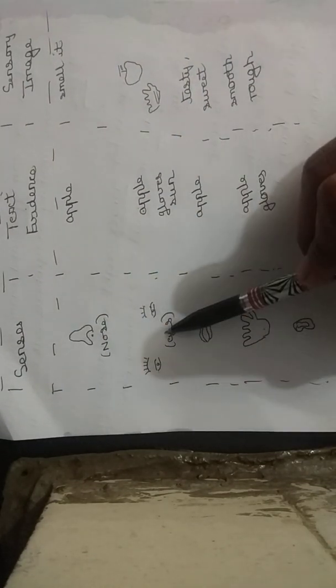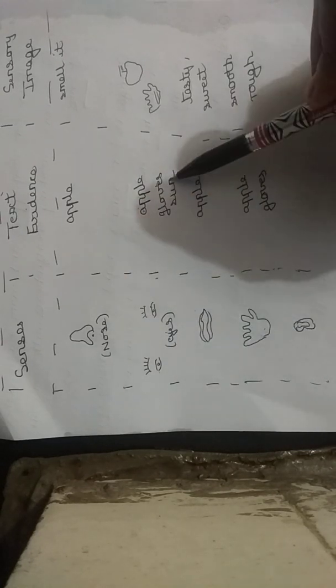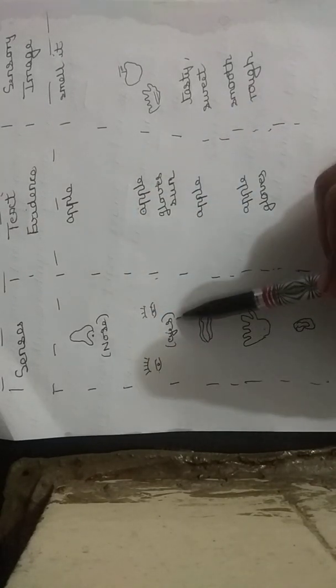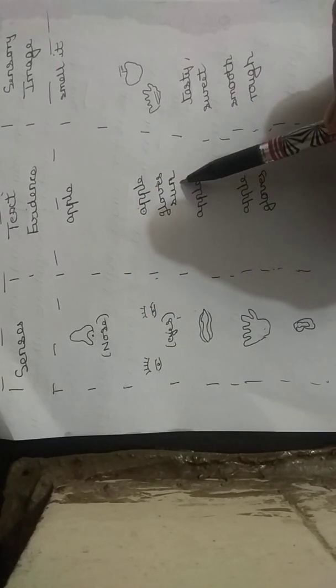What things did I imagine while reading the lines? Okay, I imagined apple. For this question, what you are going to do is you are going to turn to your table that you have made. Okay, this is my table that I have made. Okay. So, okay, I can see apple. So I wrote apple. I can see gloves. So I wrote gloves near eyes. I can see sun. So I wrote sun here. I can eat apple. So I wrote apple here.